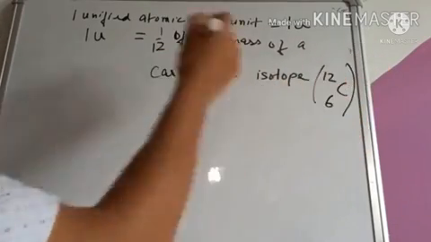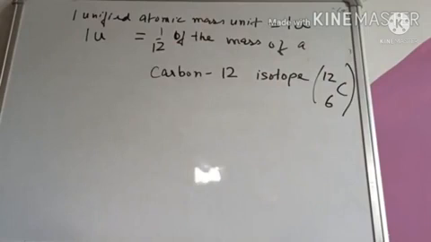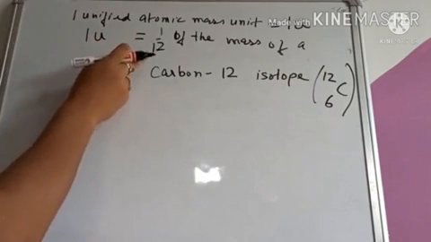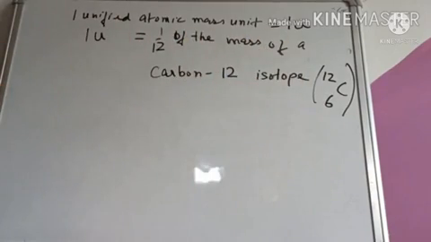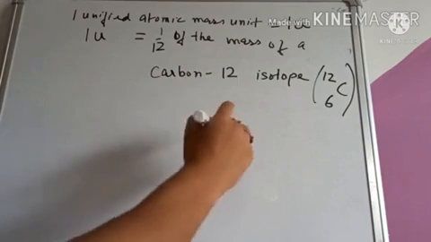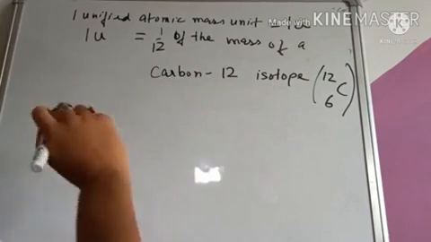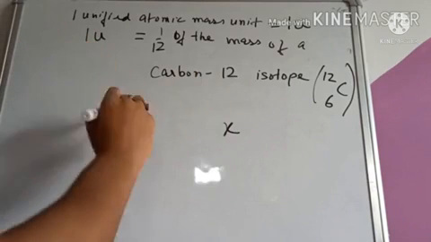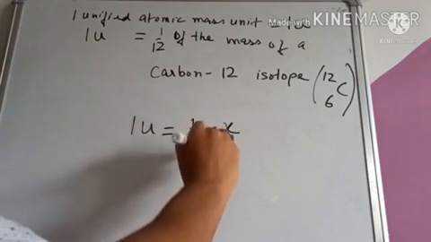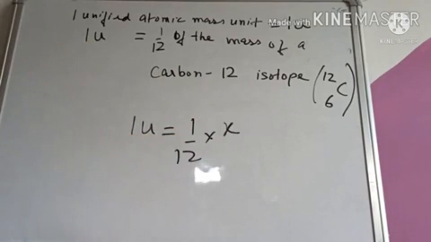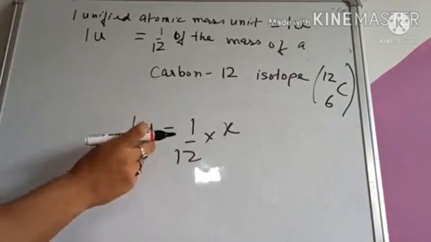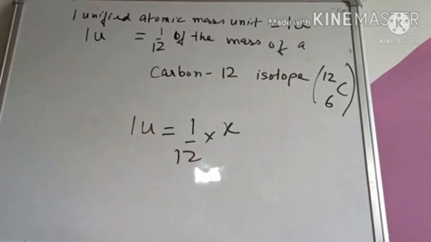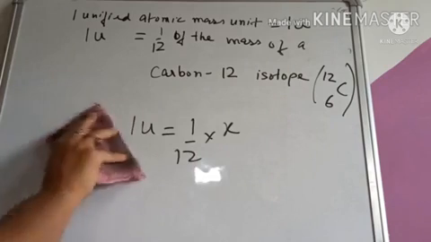You know that the atomic number of carbon is 6 and the atomic mass of carbon is 12. So 1 u is equal to 1/12 the mass of a carbon 12 isotope. That means suppose the mass of a carbon 12 isotope is X, then the value of 1 u will be equal to 1/12 of this mass, and this is equal to 1 u, unified atomic mass unit.